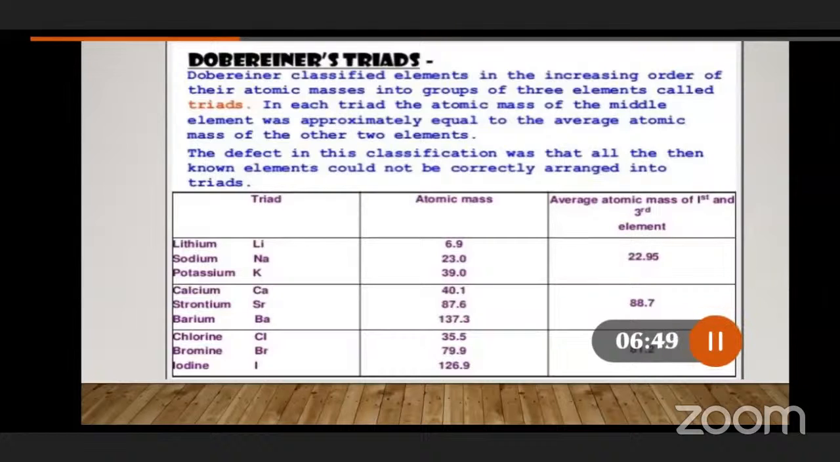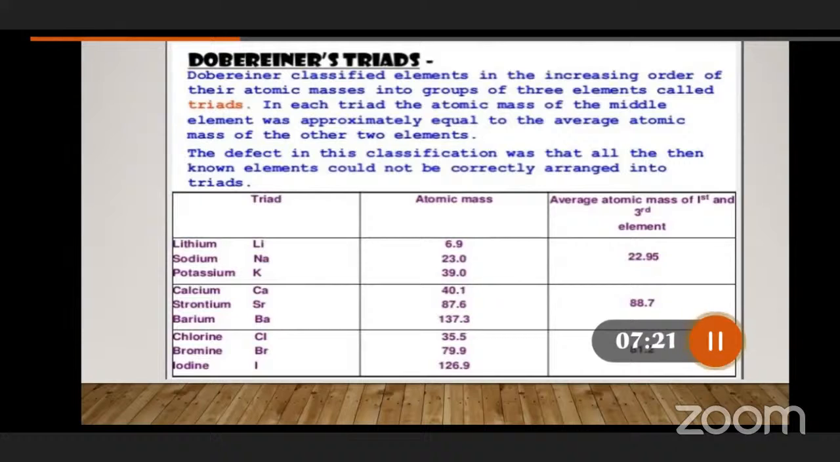So what he is saying is, in each triad, the atomic mass of the middle element was approximately equal to the average atomic mass of the other two elements. What are the other two elements in the triad? Lithium and potassium. So let's take the average of 6.9 and 39.0. We get the average value of 22.95. The atomic mass is written as 23.0. We are considering it as 23 itself.